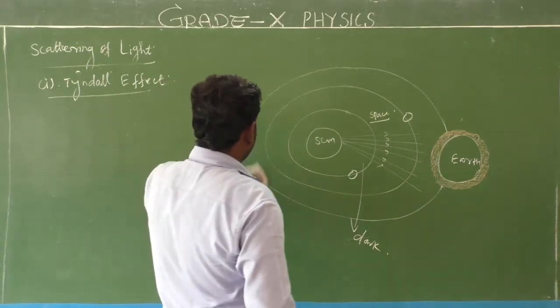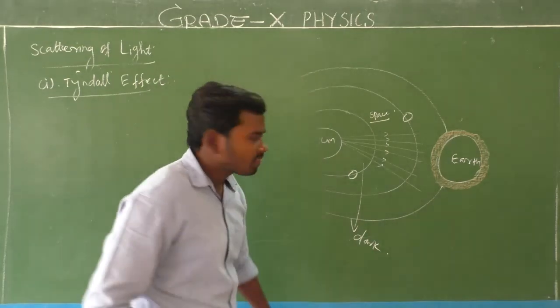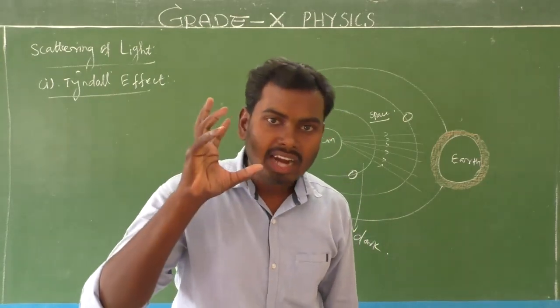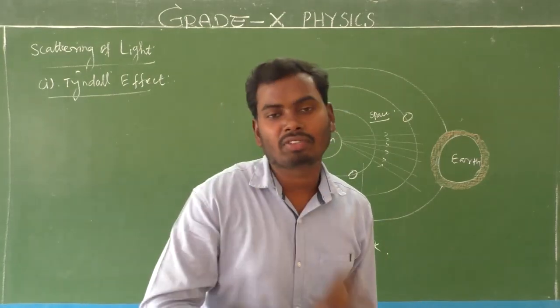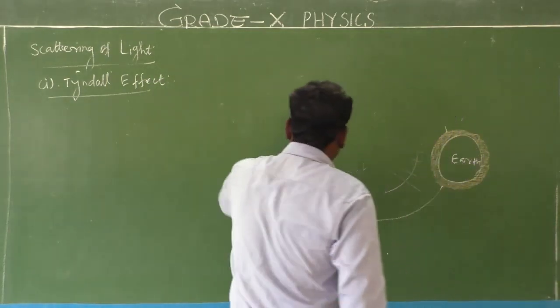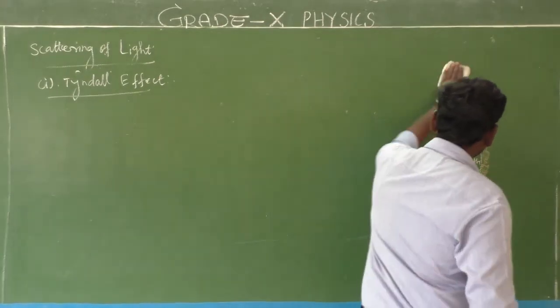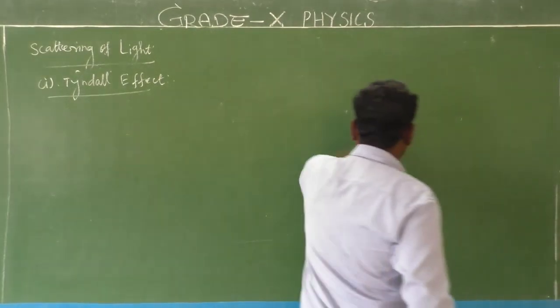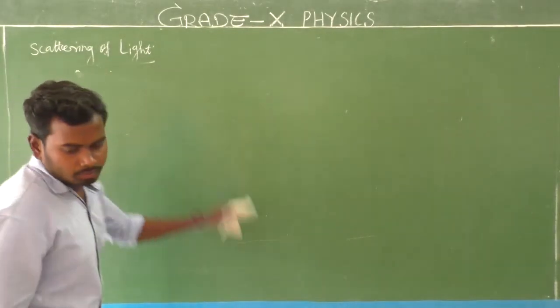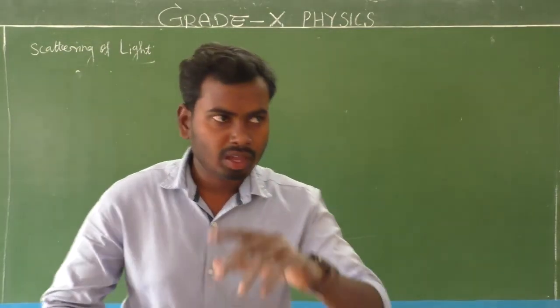the color of the scattered light depends on the size of the particles. That is next. That is also part of the Tyndall effect.